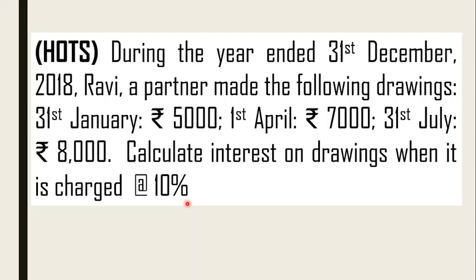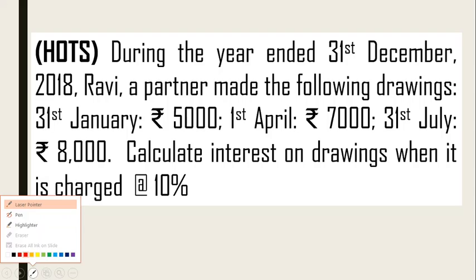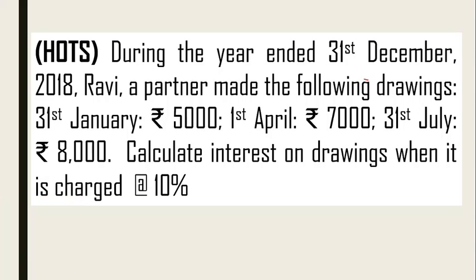Now why are you not considering the months? It's very simple, because 10% is the amount, it says without per annum. So we can do it like this: 5,000 plus 7,000 plus 8,000. This gives you the drawings during the year. Multiply by rate by 100. So it gives rupees 2,000. That's it. We are not taking it month wise because we cannot take it month wise.